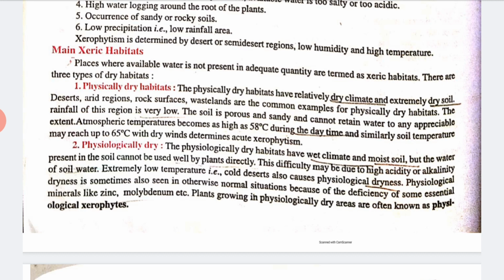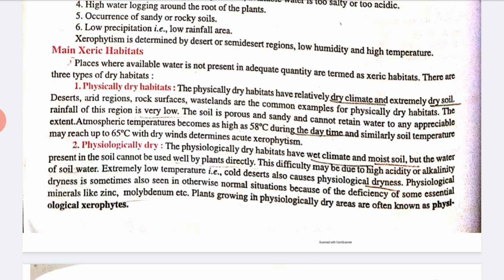But physiologically dry means the habitat has a wet climate and moist soil, but the water present in the soil cannot be used well by the plant directly.